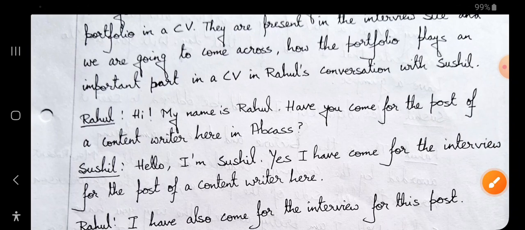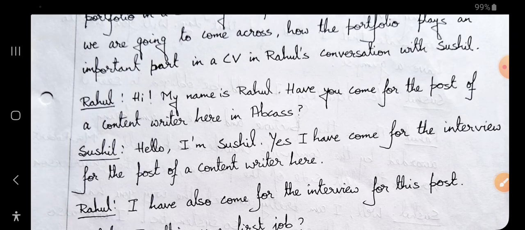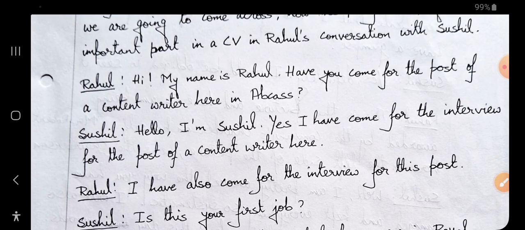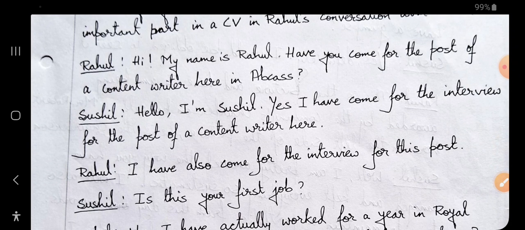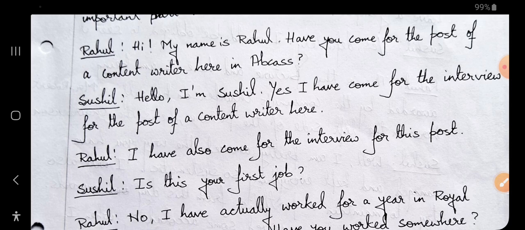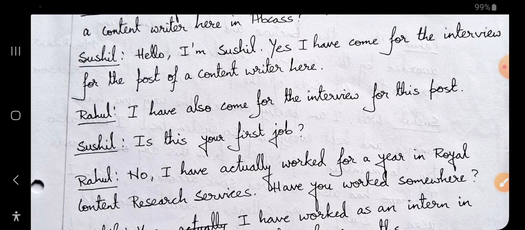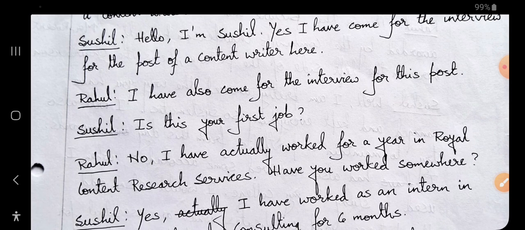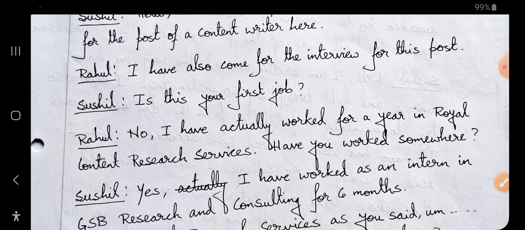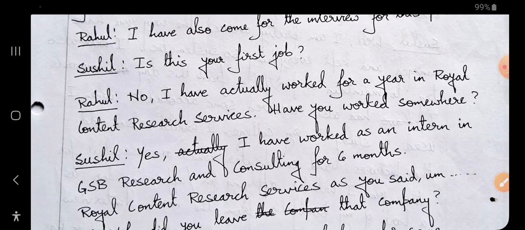So Rahul says, hi, my name is Rahul. Okay, hi, मेरा नाम राहुल है. Have you come for the post of a content writer here in ABCUS? Sushil says, hello, I am Sushil. Yes, I have come for the interview for the post of a content writer here. ठीक है, यहाँ पर एक content writer के बारे में Sushil has come. Okay, Rahul says, I have also come for the interview for this post. ठीक है, फिर Sushil is telling, is this your first job? Rahul says, no, I have actually worked for a year in Royal Content Research Services.